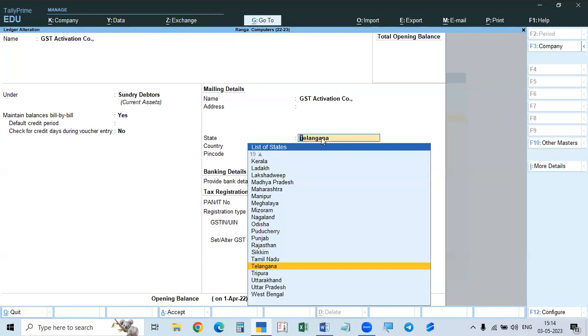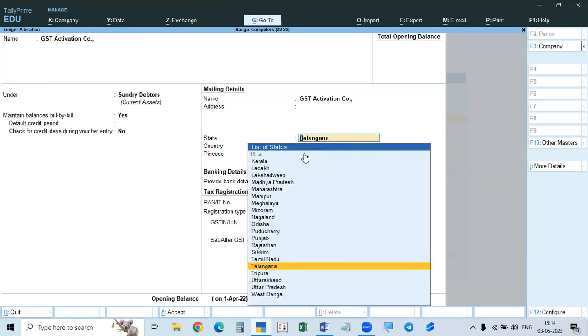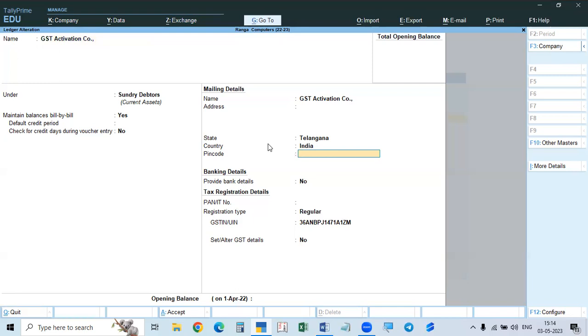We may not give the state. We have to select the state, and if we select the state, automatically it will be India. So sometimes the country is also missing. The state or country may be missing.